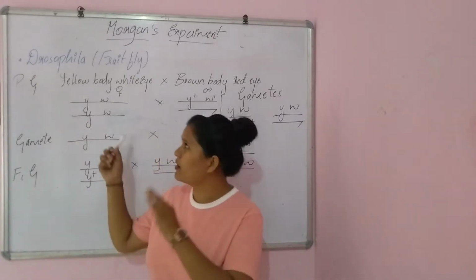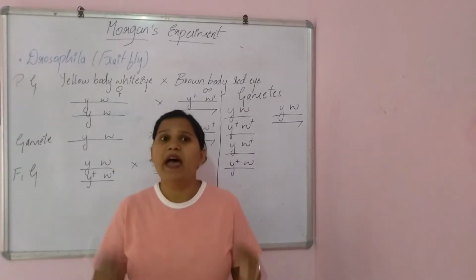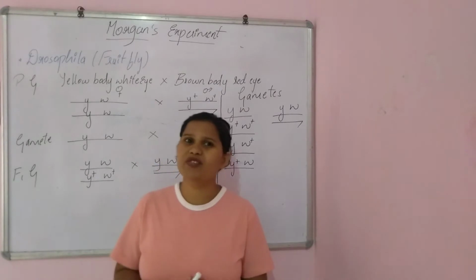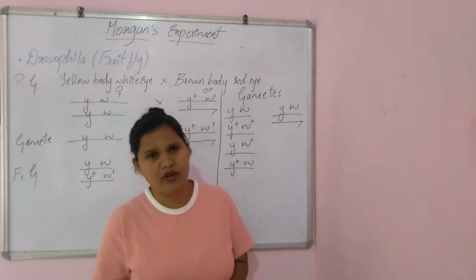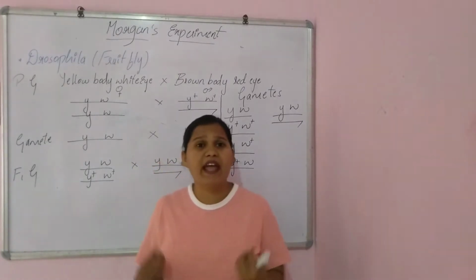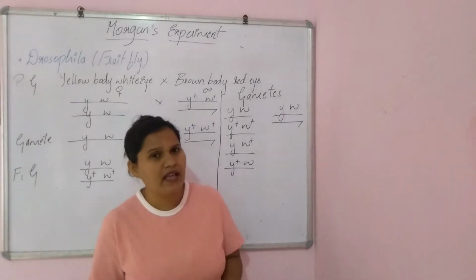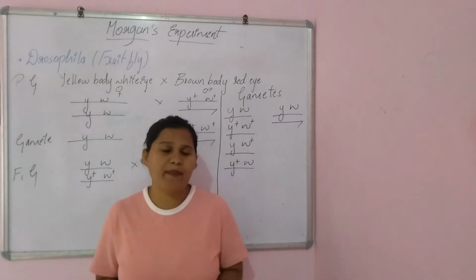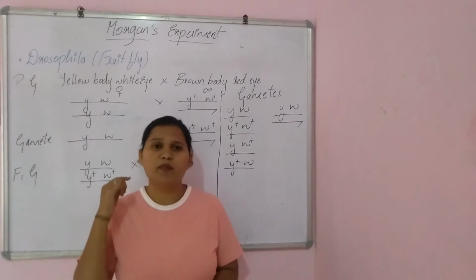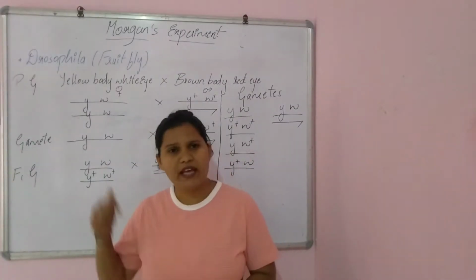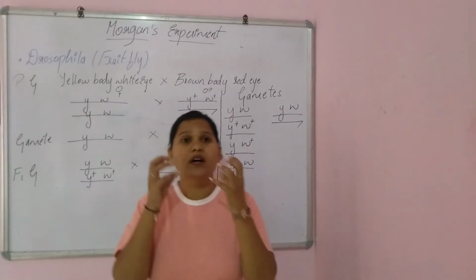In the same way here, the Drosophila or the fruit fly was also abundant in nature and also had contrasting traits, and its lifetime is very short, about 2 weeks. It can be grown easily in an artificial medium also. Lifespan is less, and once the mating happens, there will be production of a large number of progenies. Hence, Morgan took Drosophila, and in that he saw a wild